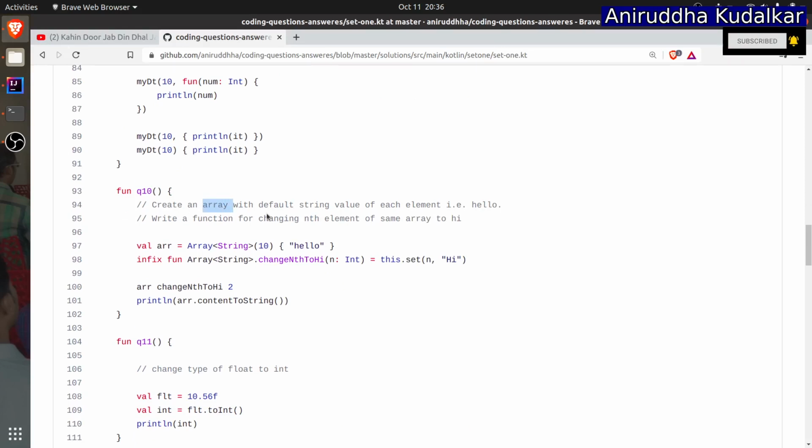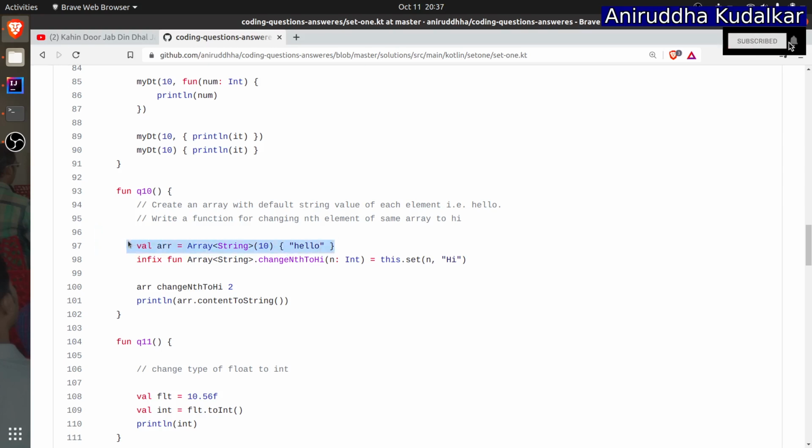Create an array with a default string value in each element, that is hello. So the string array should have hello. Write a function for changing the nth element of the same array to hi. You need to create an array with the default string value of each element, that is nothing but hello. So here you created the array with arrayOf string, 10 elements, and all of them will be hello.